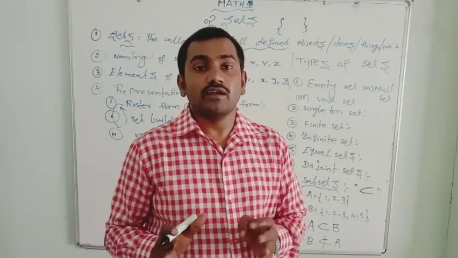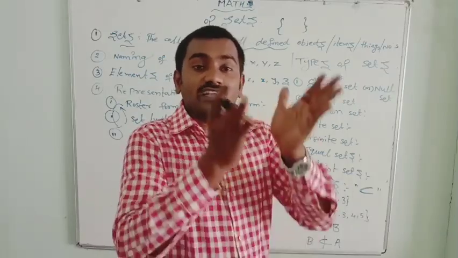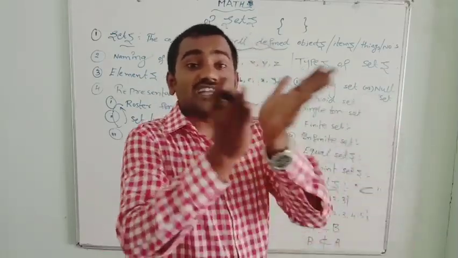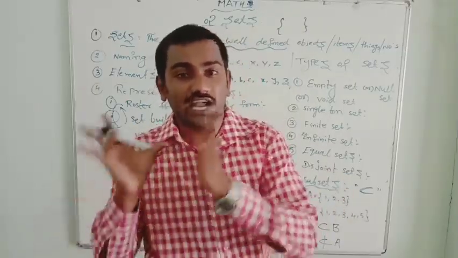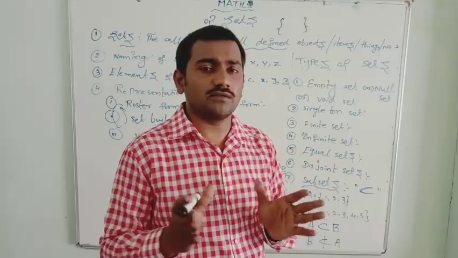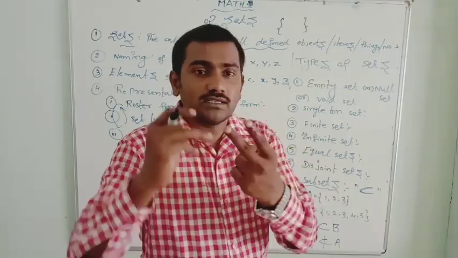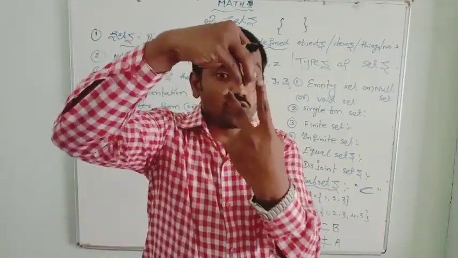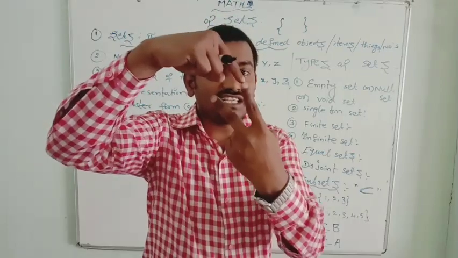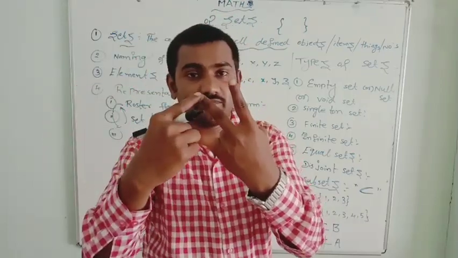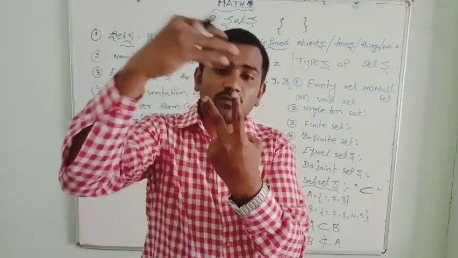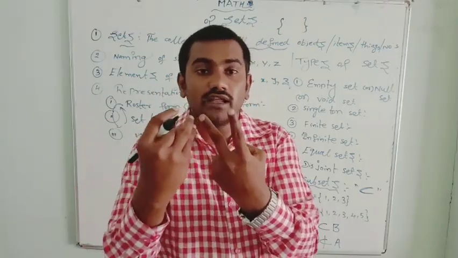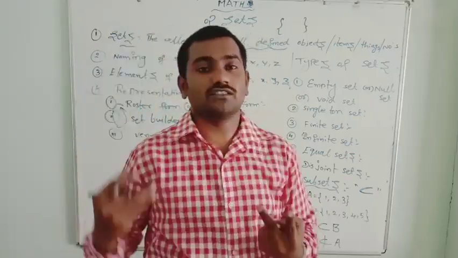So, simple. If there are two sets, and every element of the first set is also present in the second set, then the first set is a subset of the second set. I hope you understand subset. If every element of the second set is also present in the first set, then the second set is a subset of the first set.